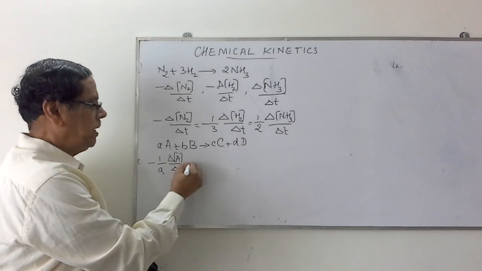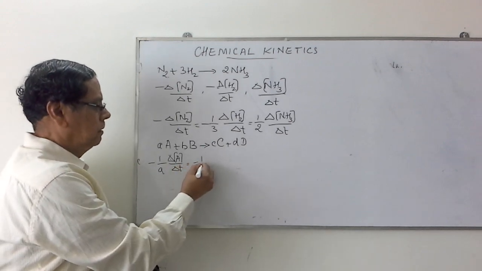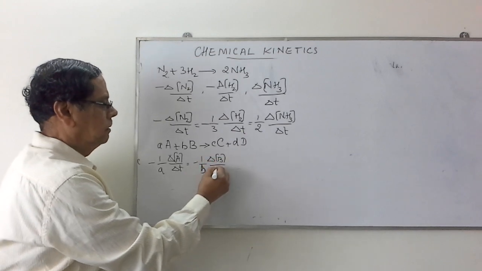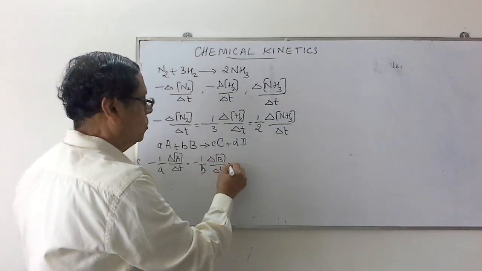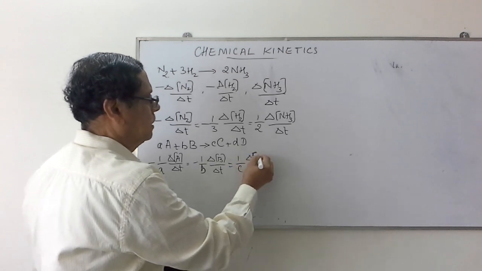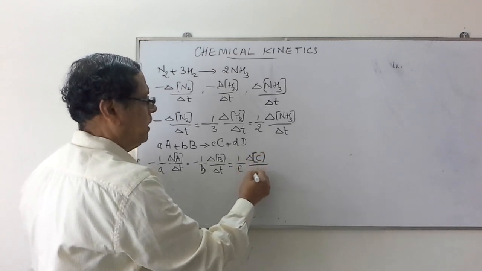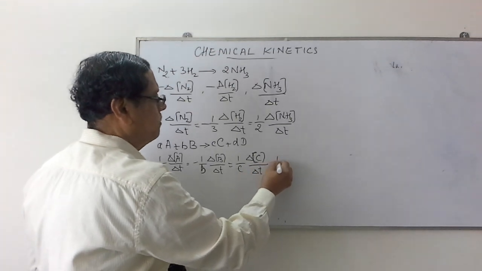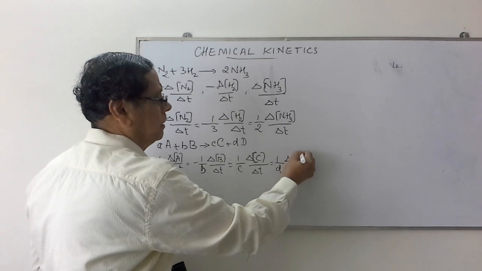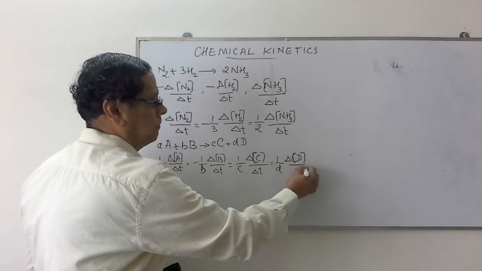That will be equal to minus 1 by B delta B by delta T. That is equal to 1 by C delta C divided by delta T. That is equal to 1 by D delta D divided by delta T.